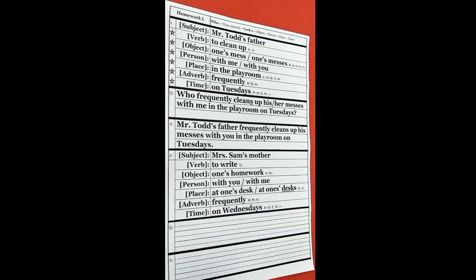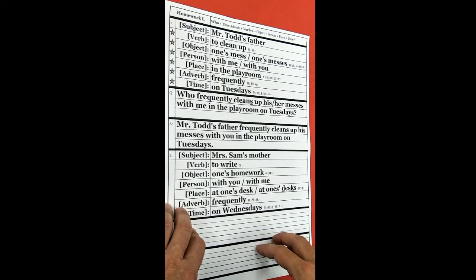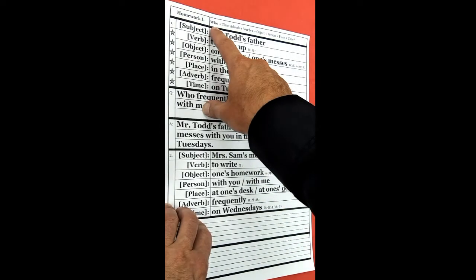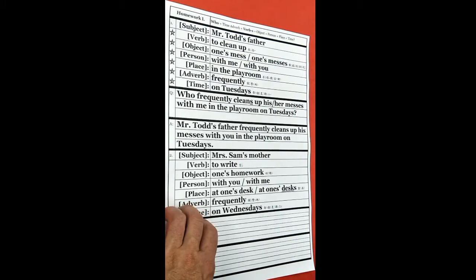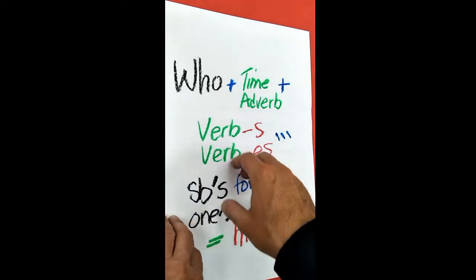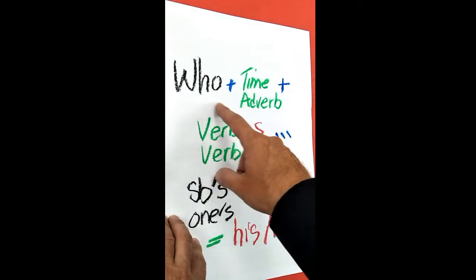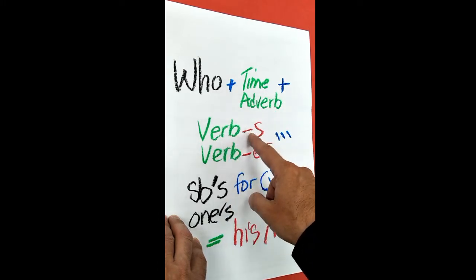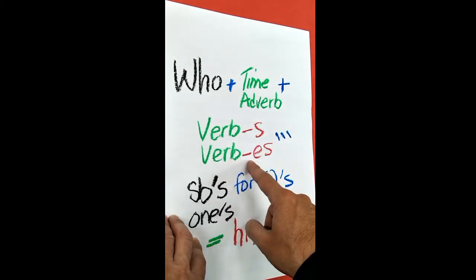Okay kids, let's open up our book to Homework L. Today we want to do Homework L. Homework L is talking about who. Who is very special. Why is who special? Look, who plus a time adverb plus verb plus s or verb plus es.